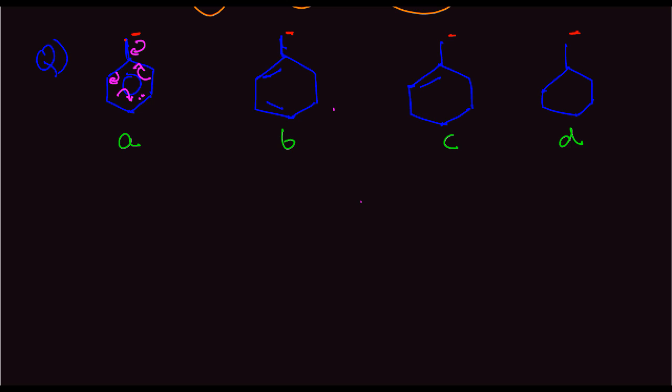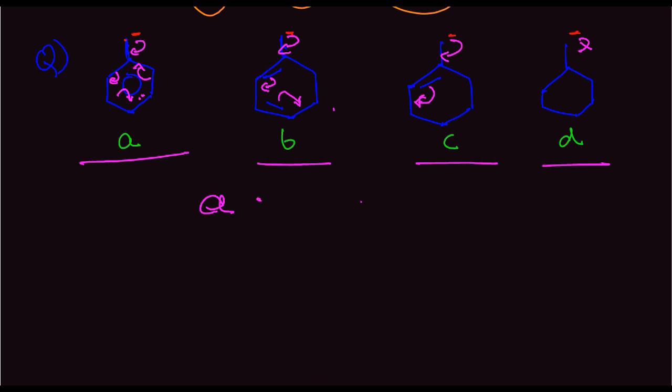So there is a greater delocalization. In this case, if it falls here, this will fall here, this will fall here, and no more. In this case, still there would be some delocalization, but in this case, there is no delocalization. Hence, this is much more stable than this, and then this. So A greater than B, greater than C, greater than D is the order of acidic strength.